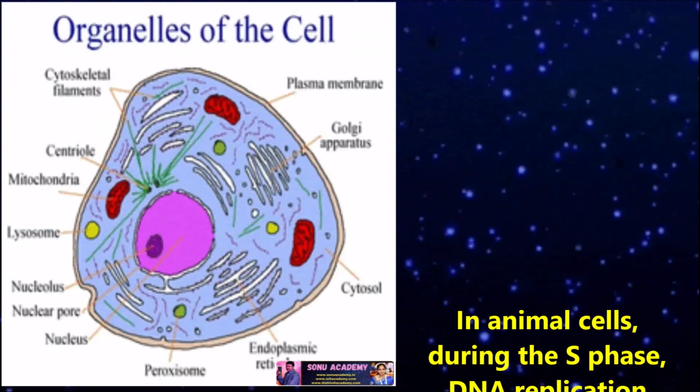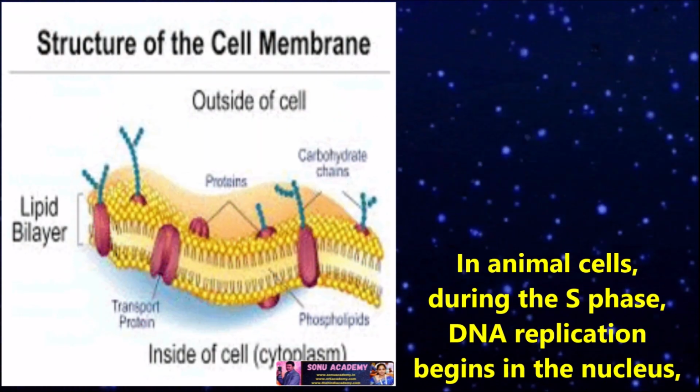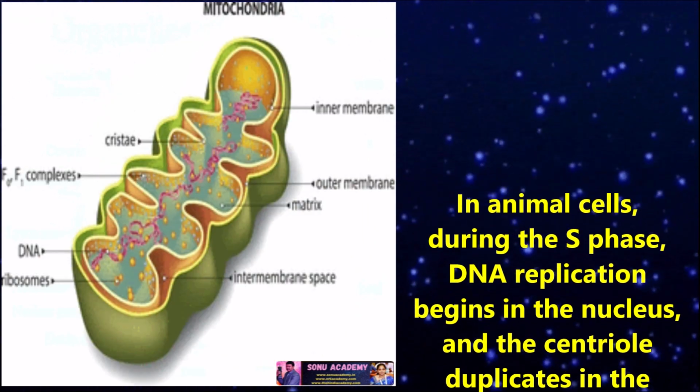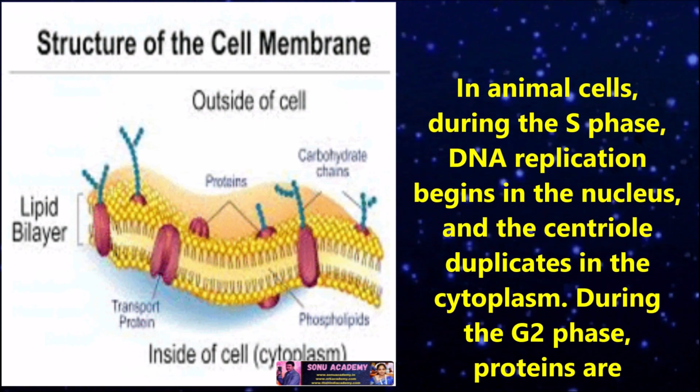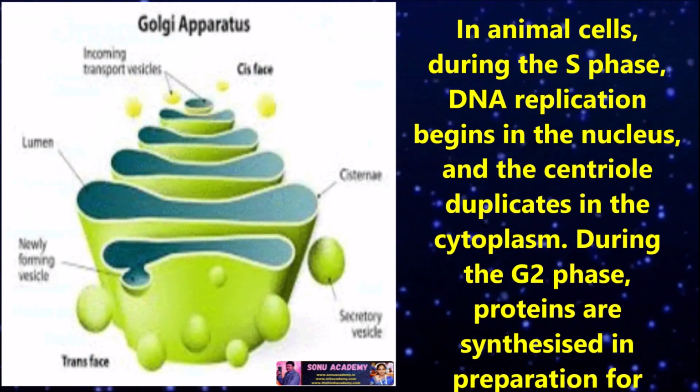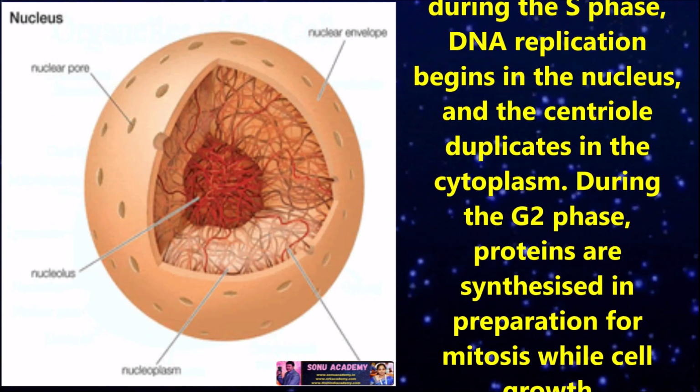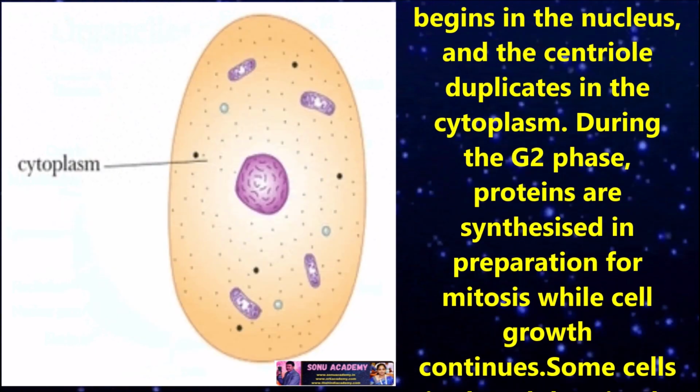Children, now let us discuss animal cells. In animal cells, during the S phase, DNA replication begins in the nucleus and the centriole duplicates in the cytoplasm. During the G2 phase, proteins are synthesized in preparation for mitosis.